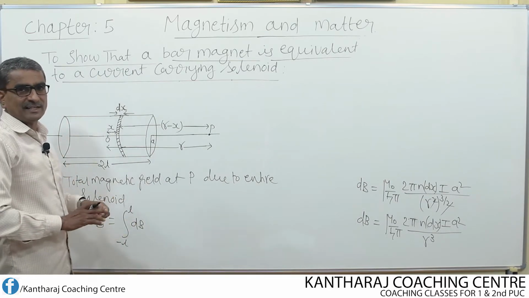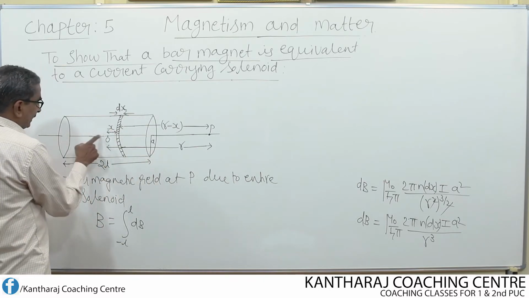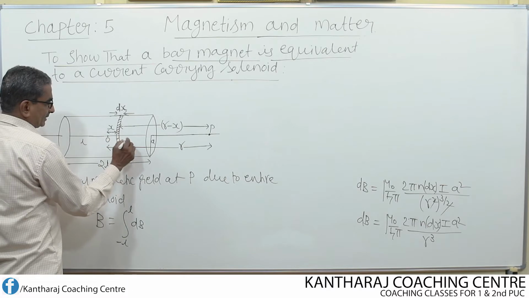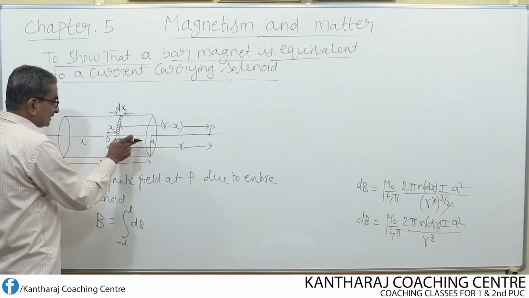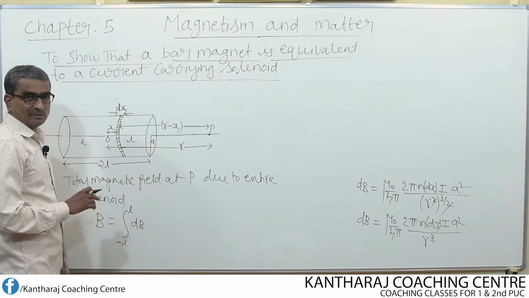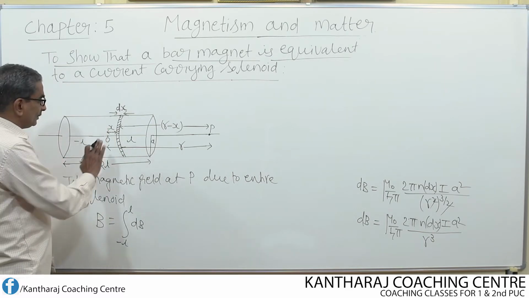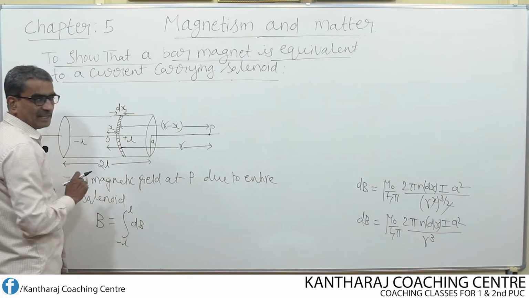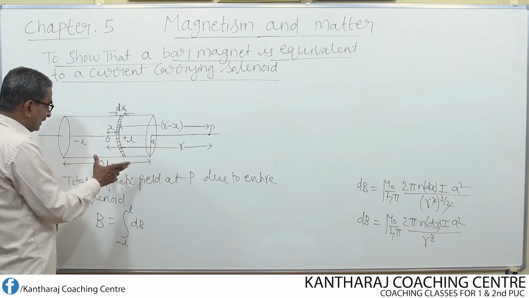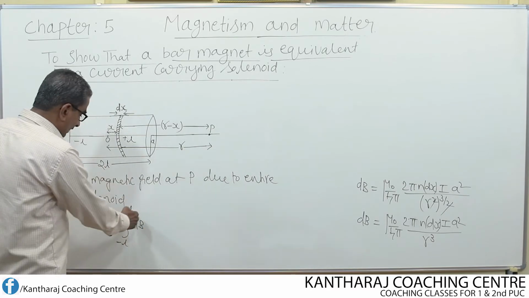Why should I consider minus L and plus L? We know the total length is 2L. From one end to the midpoint O, the length is L, and from the midpoint O to the other end, the length is again L. L plus L is 2L. So I could have written plus L and plus L, but I have written minus L. Why? Because to the left of O, the length is taken as negative, and to the right of O, it is taken as positive. If I take minus L and L, only then does it become equivalent to the length 2L. We will see this at the end of the integration.